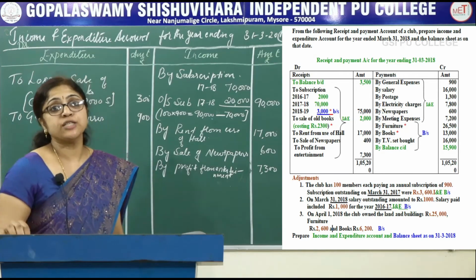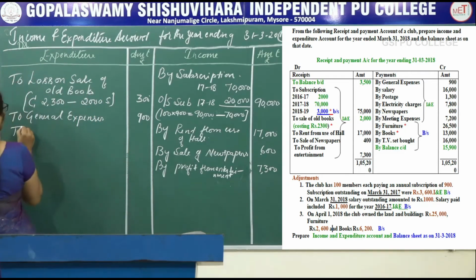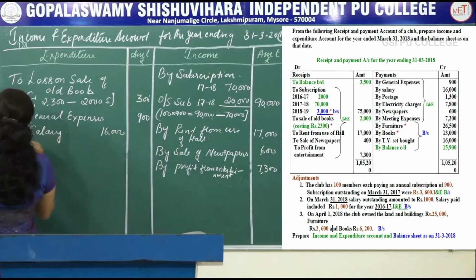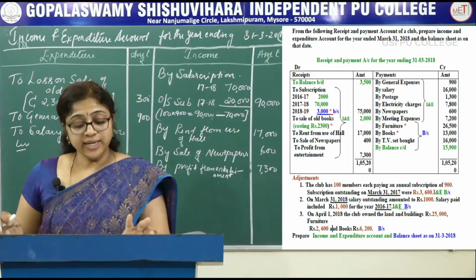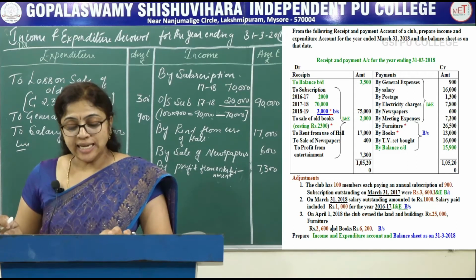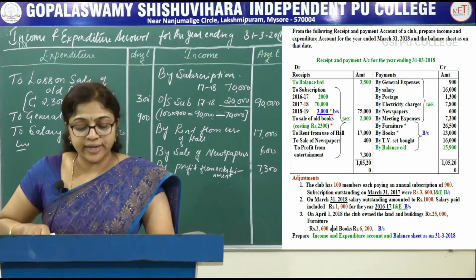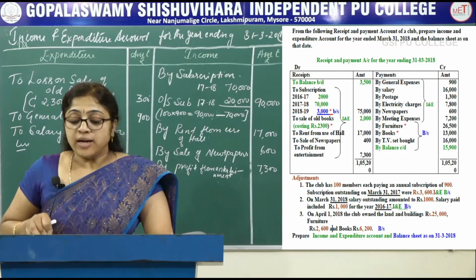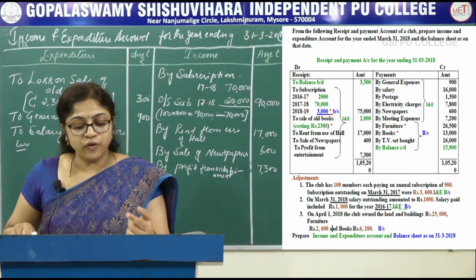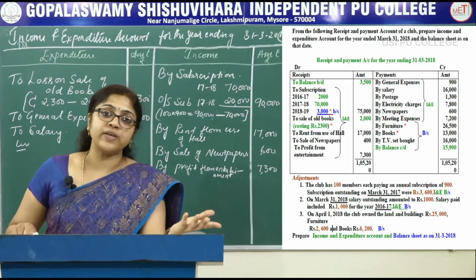Next one, salary. There is an adjustment for the salary. So record in the inner column to salary. Salary amount is 16,000. See the second adjustment: on March 31st, 2018, salary outstanding rupees 1,000. This is related to the current year 2018. Salary paid includes rupees 1,000 for the year 2016-17, that is related to the previous year.